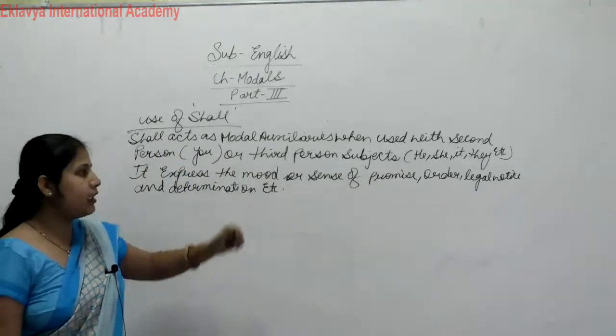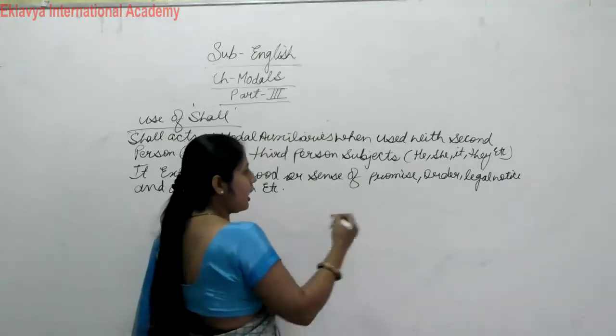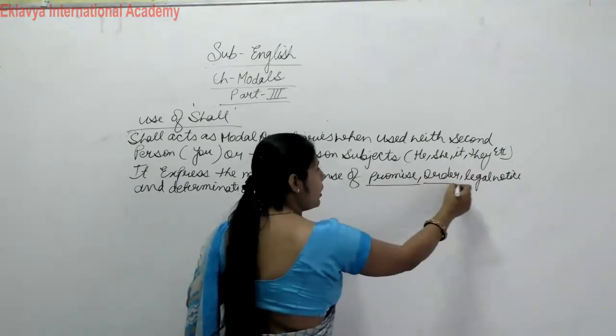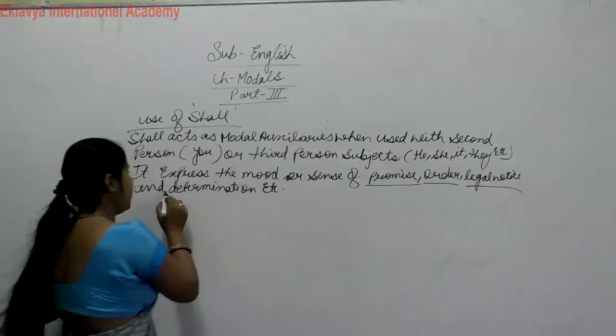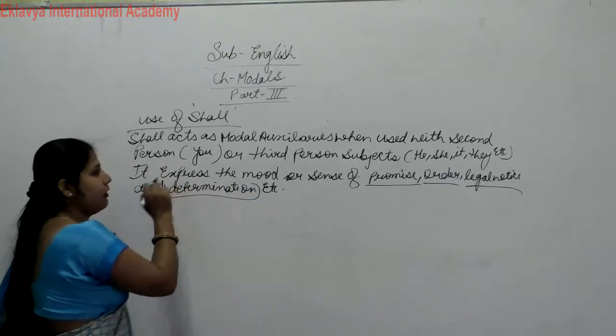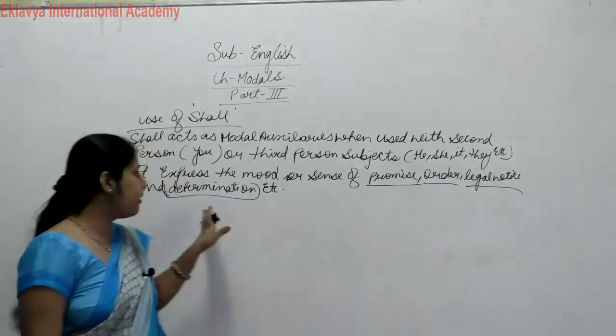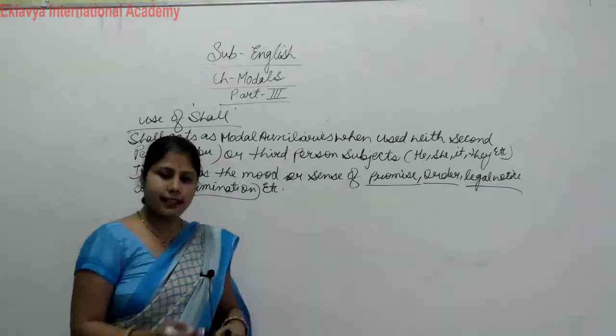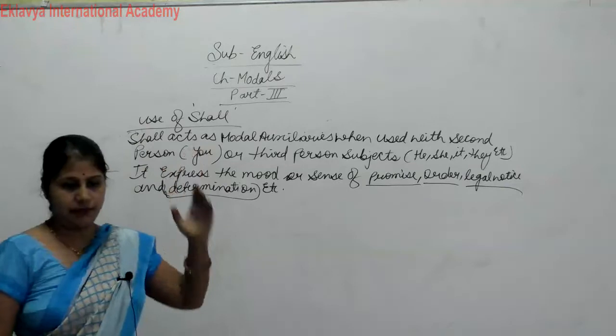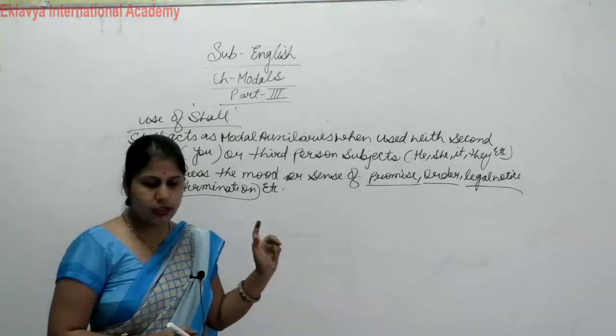And another one, promise also. Same way, order, legal notice and determination. If these types of words come in a sentence, then with them we use shall. Okay.